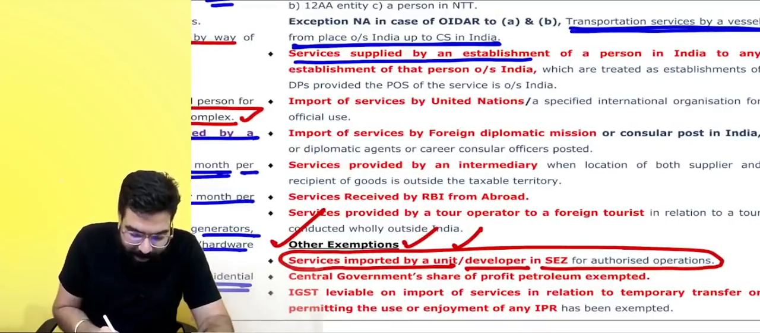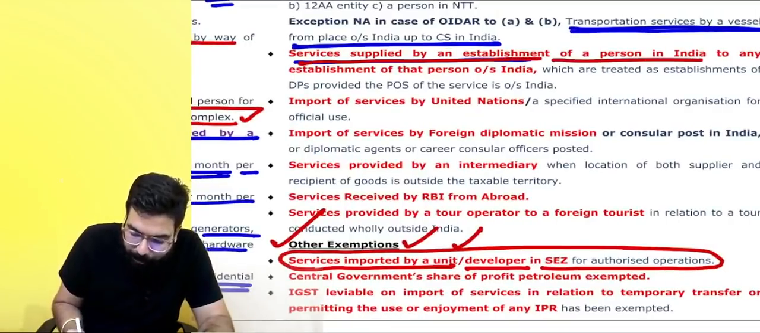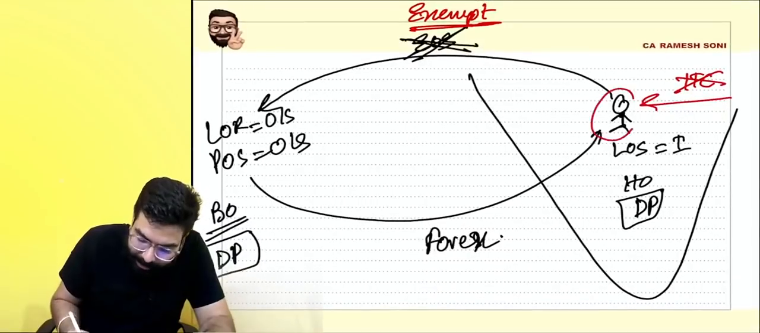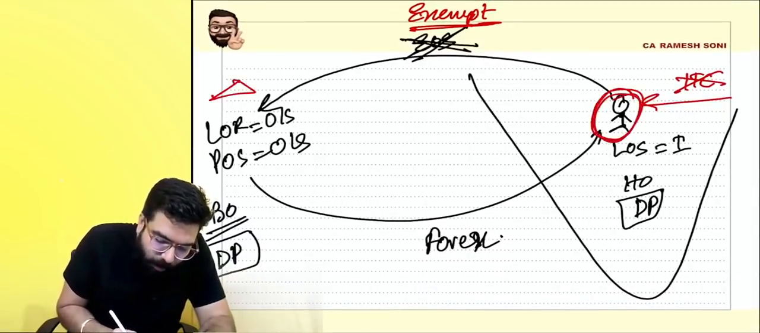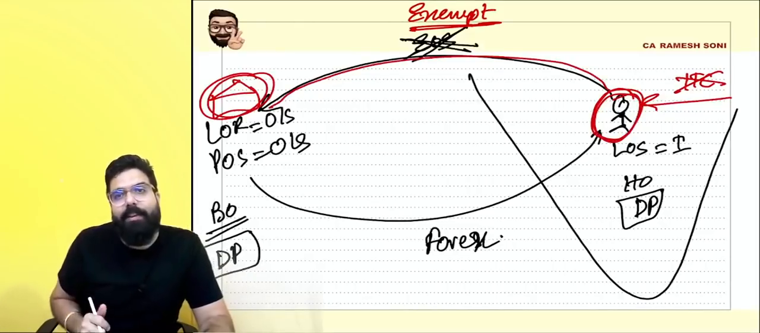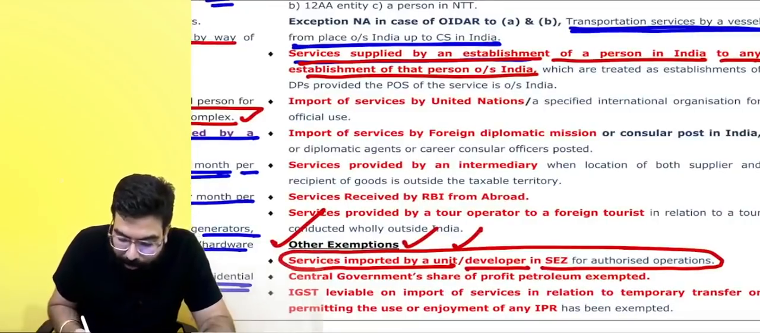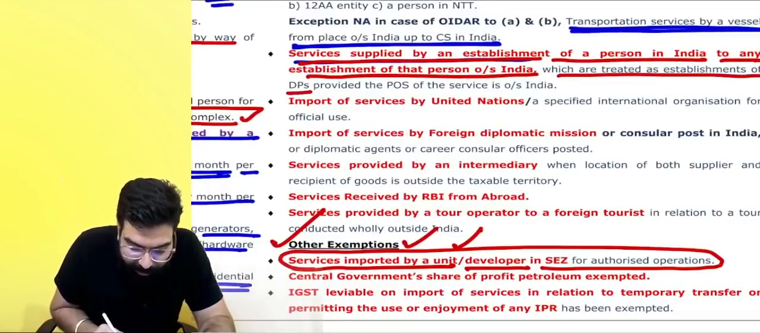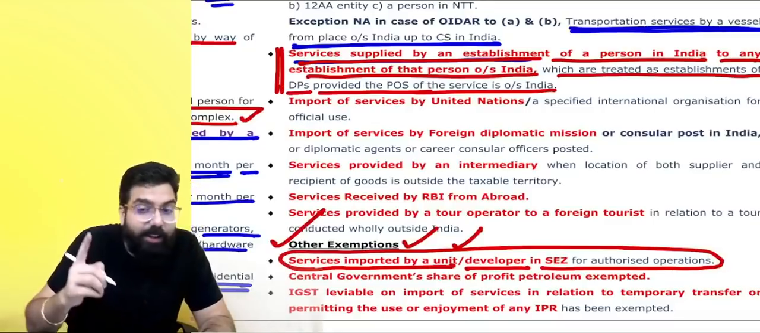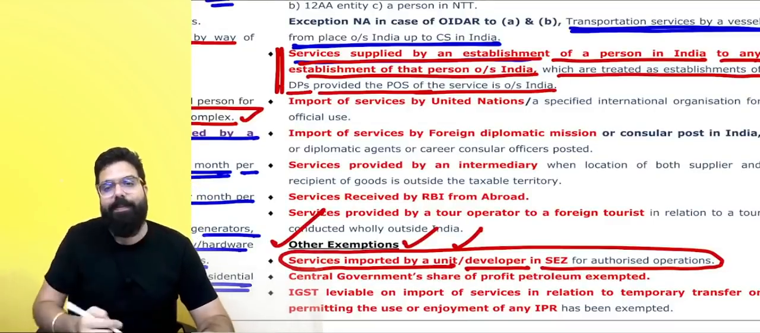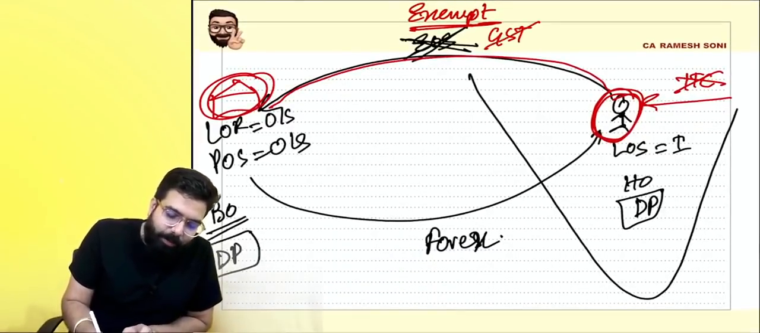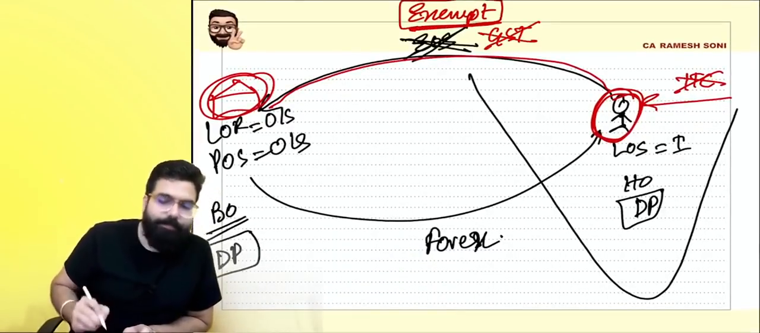See over here, everyone. Services by an establishment of a person in India to any establishment of that person outside India. I have one establishment in India, one establishment outside India. I have gone ahead and given the service. This service is not zero rated supply. They have gone ahead and told, which are treated as establishments of distinct person, provided the place of supply is outside India, even though it is not zero rated supply, still they have gone ahead and told GST will not come, it shall be exempted.